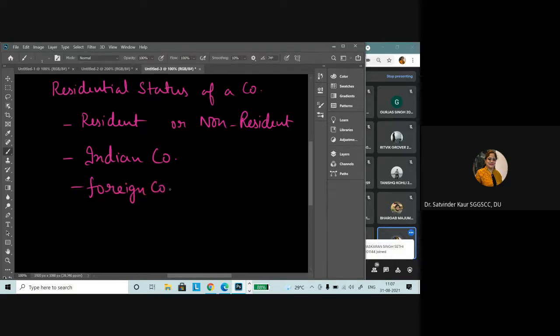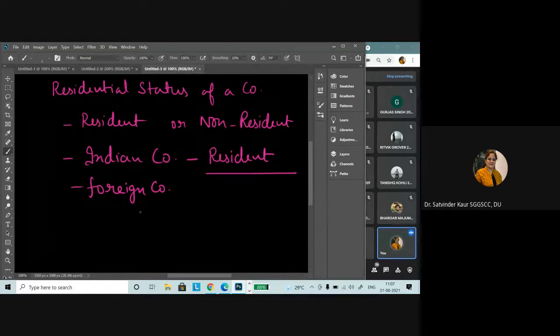So when we talk about the Indian company, a company which is registered in India under any of the acts will be considered as an Indian company. And if a particular company is registered as an Indian company, it would always be considered as resident in India.